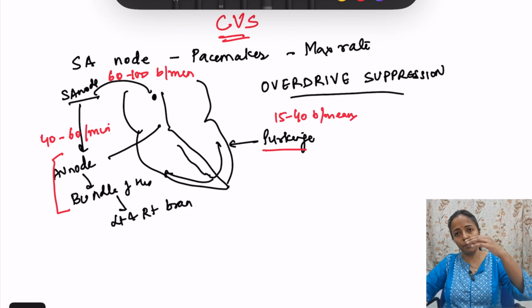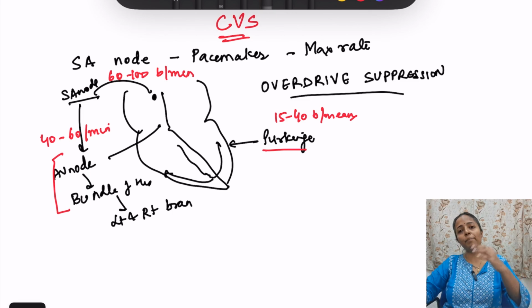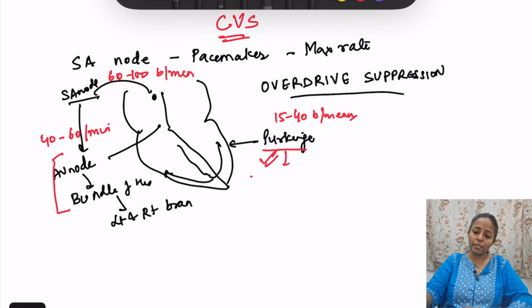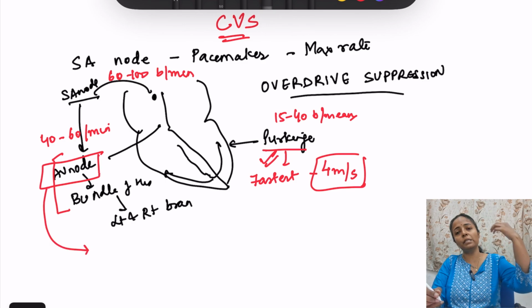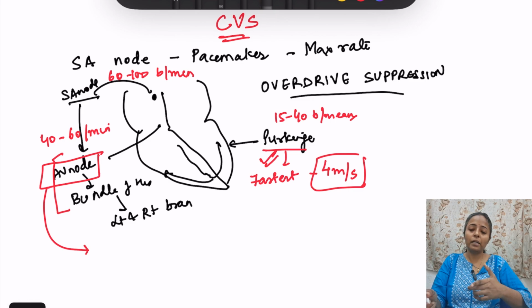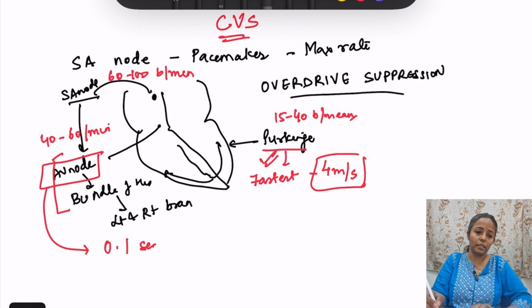तो जैसे जैसे we progress down, you see the number of impulses generated is decreasing. ठीक है, then conduction velocity very important. Purkinje fiber की fastest conduction velocity है, fastest. It is how much? It is 4 meter per second. Then one more thing you remember, that AV node, there is a delay in AV node. Impulse conduct हो रहा है from SA node till the Purkinje fibers, but AV node there is a delay. And how much is the delay? 0.1 second is the delay.